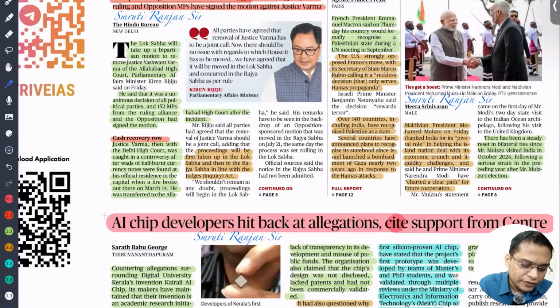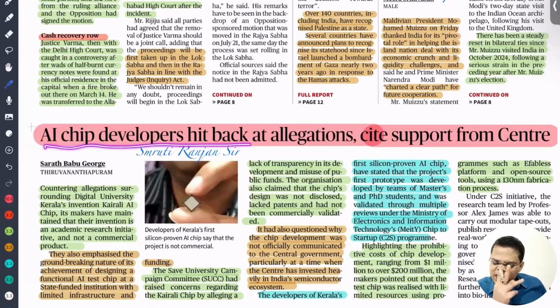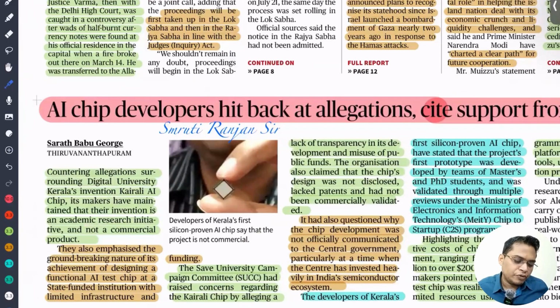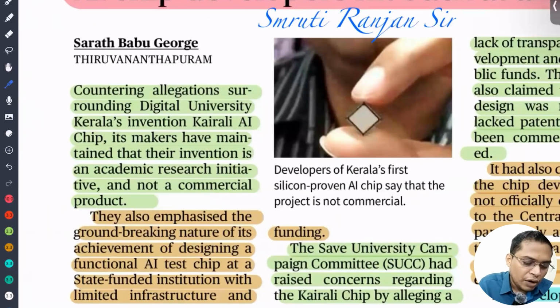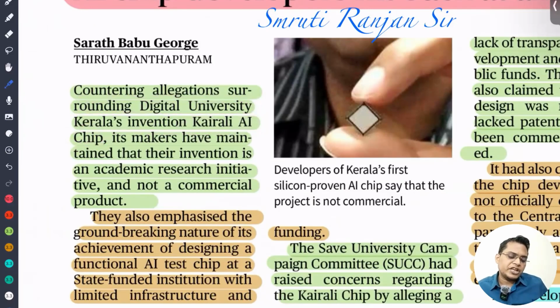So the AI chief developer hit back at allegations citing support from the Centre. This controversy is not important for us, but the chip they have developed, the name, is very important for us. So countering allegations surrounding the Digital University of Kerala, which invented the Kairali AI chip. So you need to know about the university. It is the Digital University of Kerala that invented the Kairali AI chip.